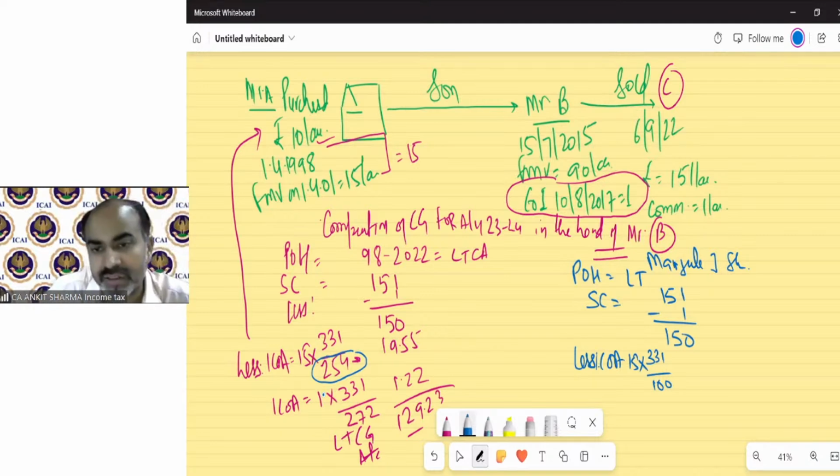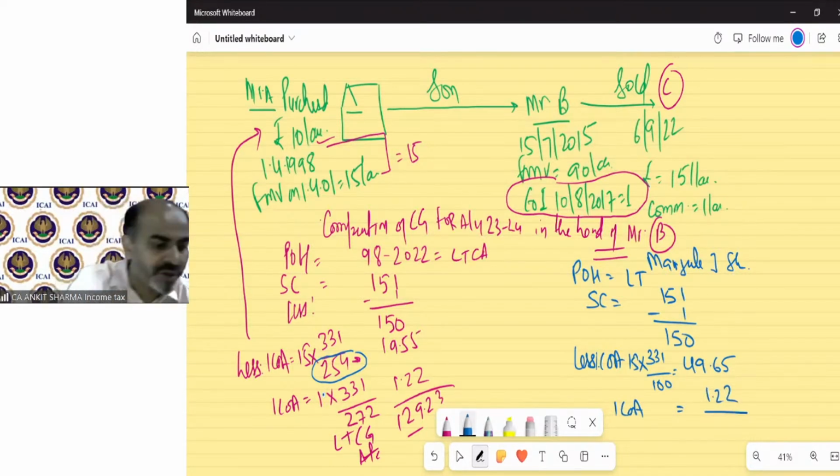Now my index cost of acquisition is 49.65. And index cost of improvement will again remain the same. There will be no change, 1.22. So total gain is only 99.13.